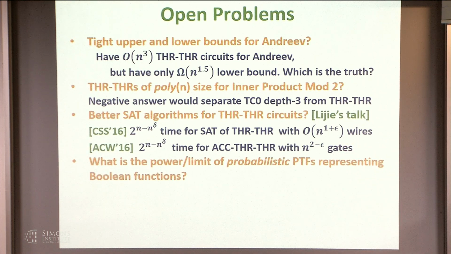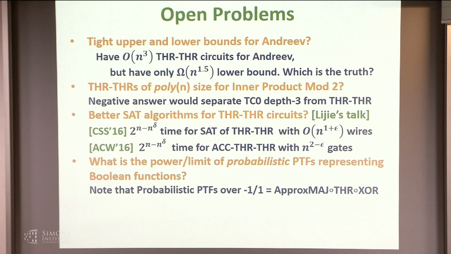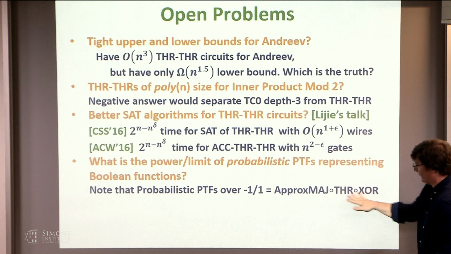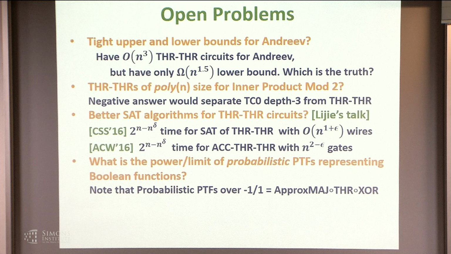Another question is, what is the power limit of probabilistic polynomials representing Boolean functions? So you can think of these as approximate majorities of threshold of XOR circuits. If they're very powerful, then you could use them along with FFTs and matrix multiply to solve a lot of problems very efficiently, and break some of these fine-grained conjectures. If they're limited in some way, then you get some circuit lower bounds for some interesting class.